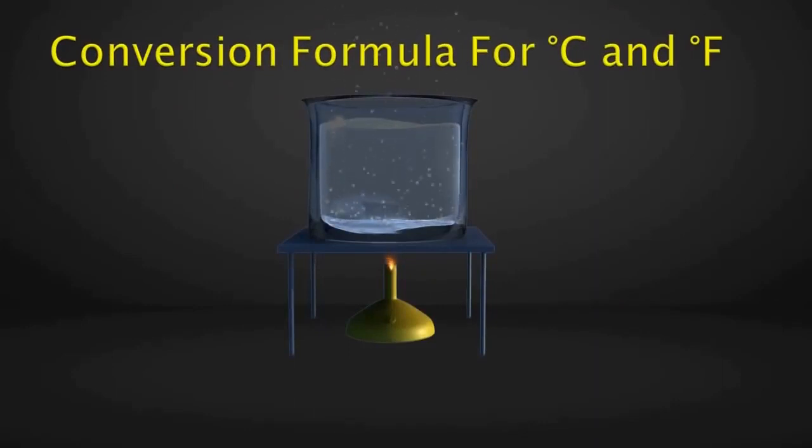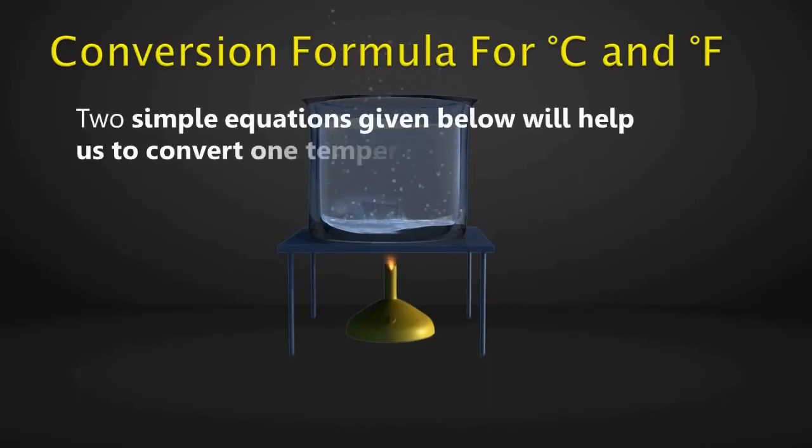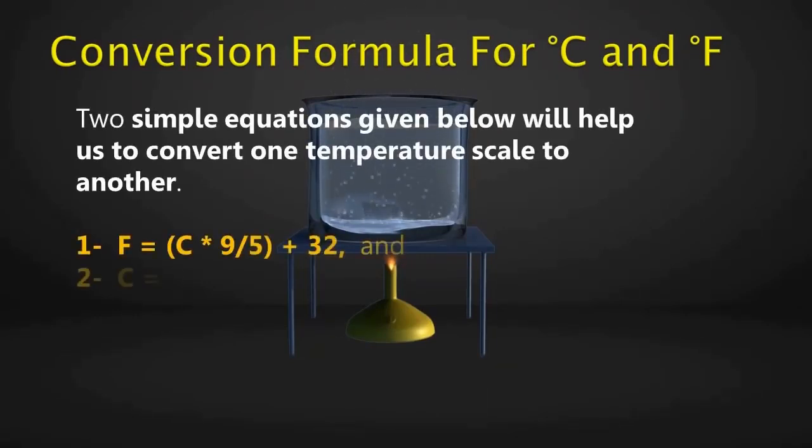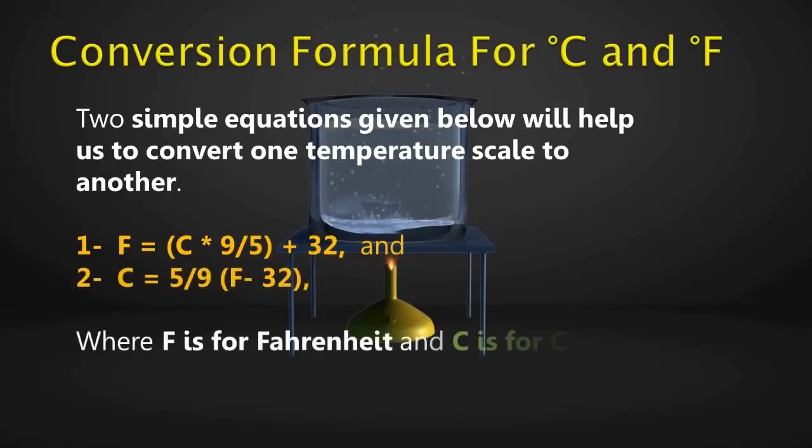Conversion formula for degree Celsius and degree Fahrenheit. The simple equations given below will help us to convert one temperature scale to another. Number 1 is F equals C times 9 upon 5 plus 32. And the second one is C equals 5 upon 9 times (F minus 32), where F is for Fahrenheit and C is for Celsius.